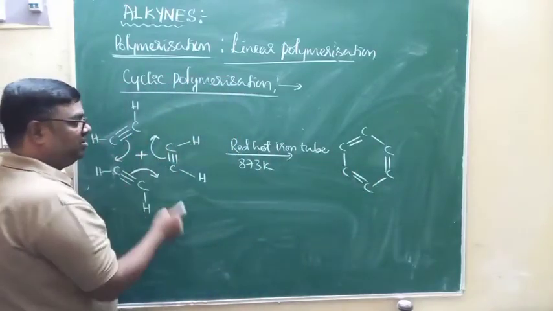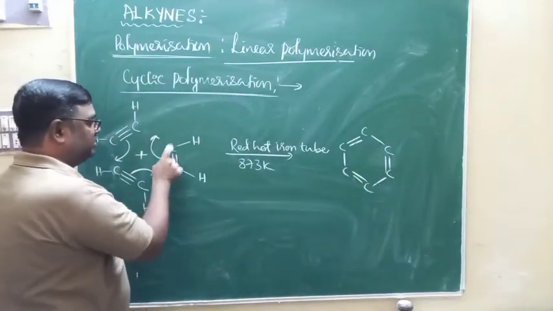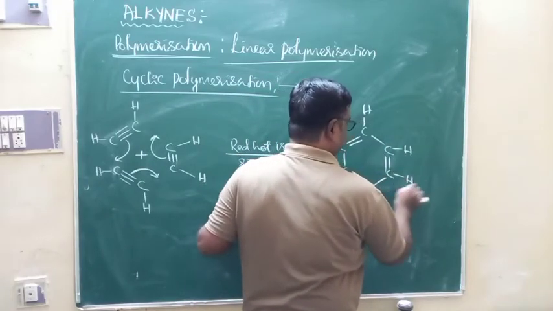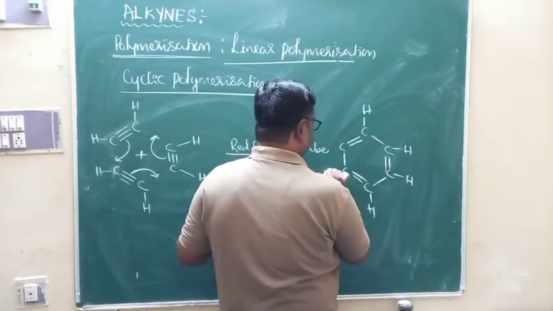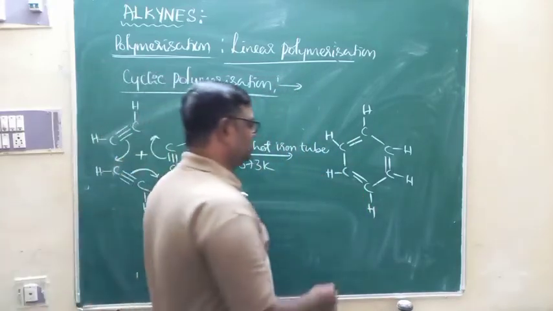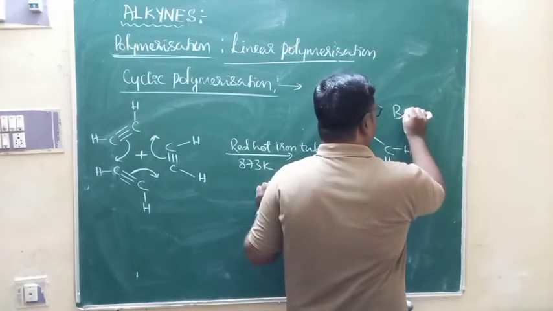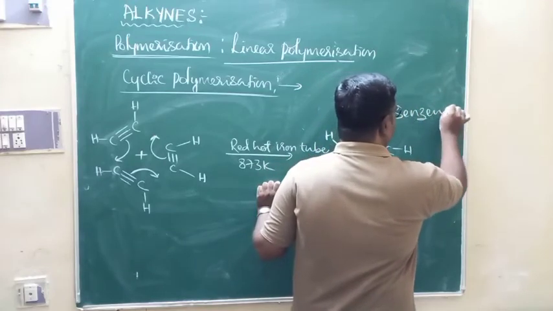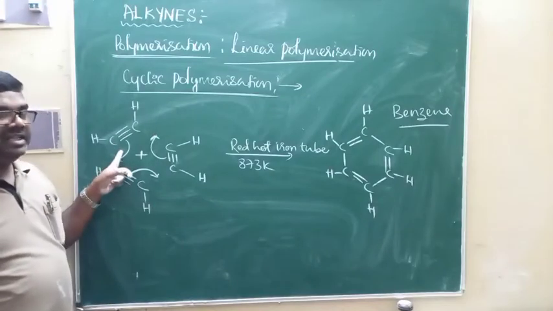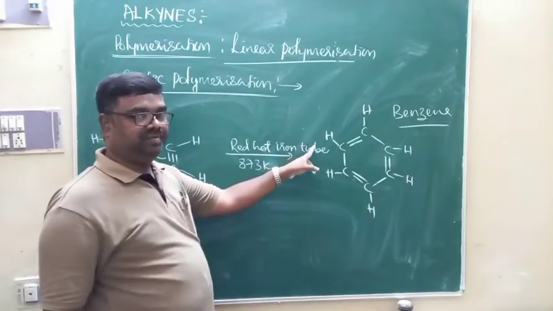Look at this. You are going to get all carbon atoms attached with hydrogens. This is hydrogen. Hydrogen. Hydrogen. And of course, this is hydrogen. This is one class of chemical substance called aromatic compounds, and that is what we call benzene. We are going to get benzene when ethine gas is passed through a red hot iron tube.